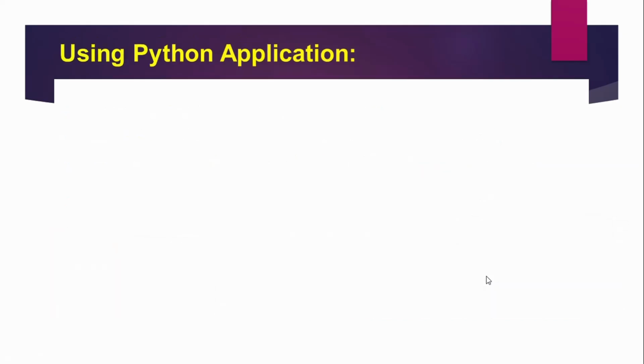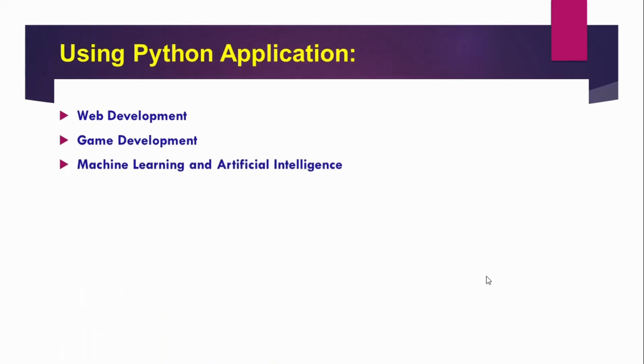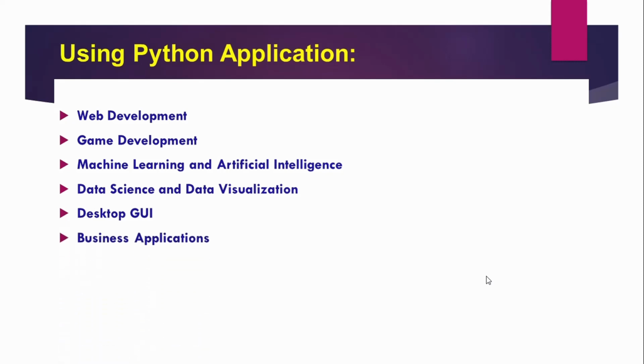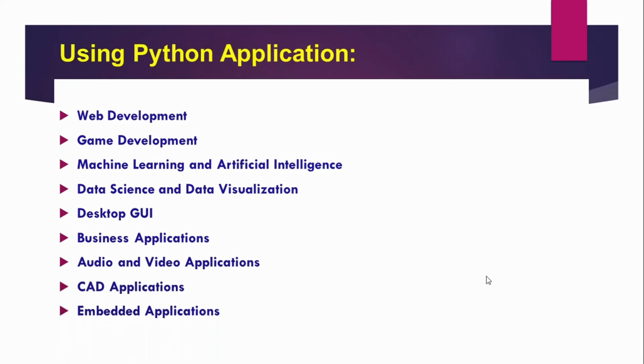Then using Python, we can define the code for web development. It's easy to develop for the web. Then game development, then machine learning and artificial intelligence, then data science and data visualization, then desktop GUI, graphical user interface, then business applications, then audio and video applications, that means media players, then CAD applications, then embedded applications, that means hardware and software applications.